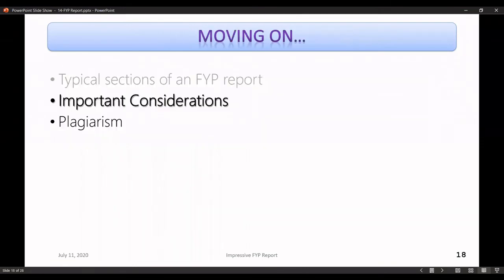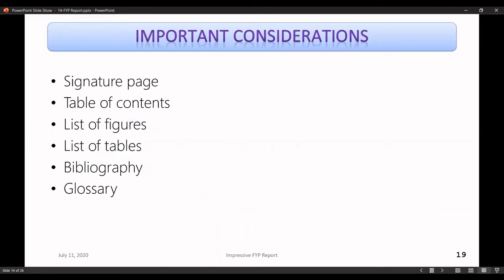All right. So we have a very important section: some important considerations other than these sections. I didn't talk about some of the things, for instance, the signature page, the table of contents, the list of figures, list of tables, bibliography, and glossary.